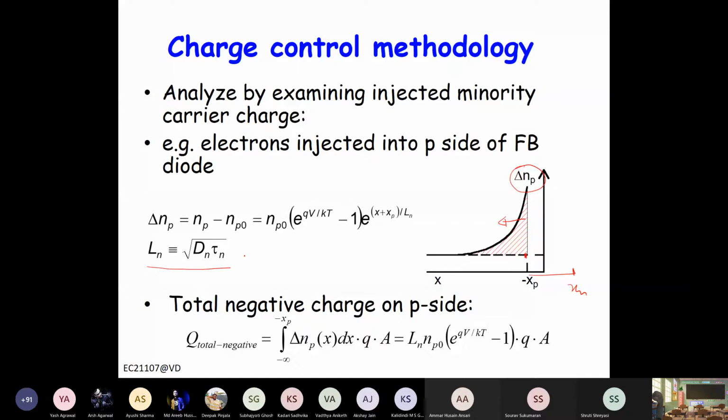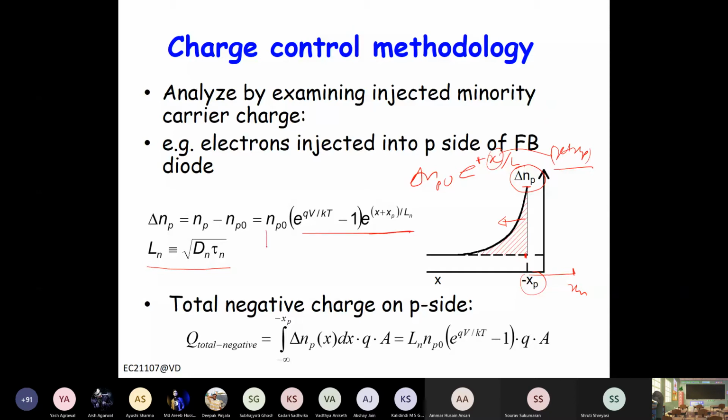So we know about diffusion length. Diffusion length is the square root of D tau. So the concentration will look something like delta n, you can say the maximum here, e to the power minus x by L, right? Now this is in the negative x direction, right? So it has to be plus x. Now here the origin is shifted by minus xp. So instead of x, you can write x plus xp, right? So that's what you get here.